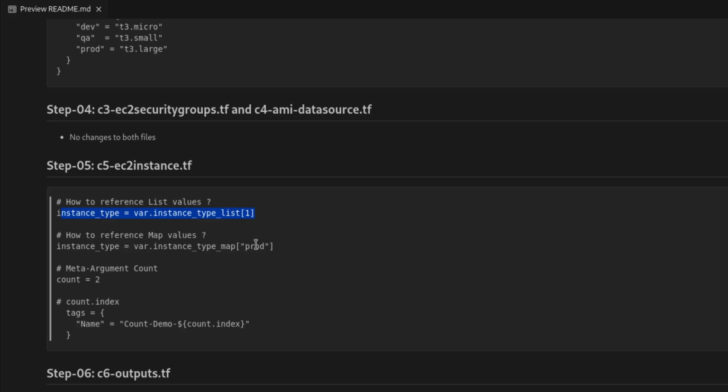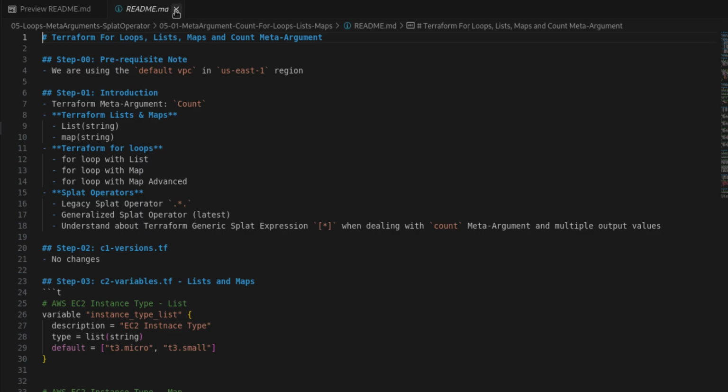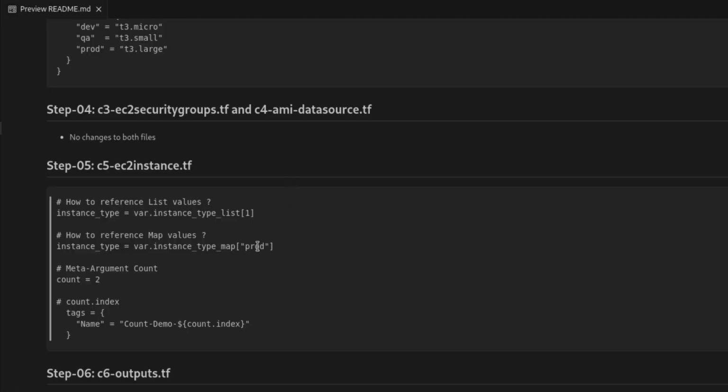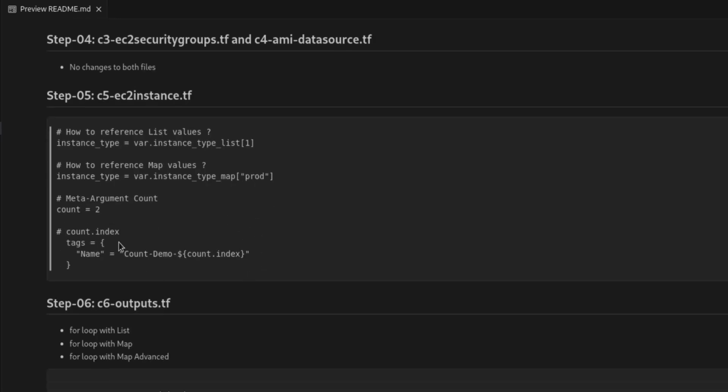Similarly, for map values, we need to pass the key. Whatever key we are using, we have to pass that key. For example, we are passing production. That is the difference between a list and a map. If we are using a list, we have to pass the index number: first element, second element, third element. And if we use count, we can specify, for example, name as count-demo followed by the variable, like count.index is what we are specifying.